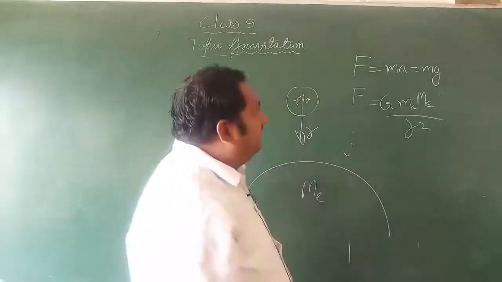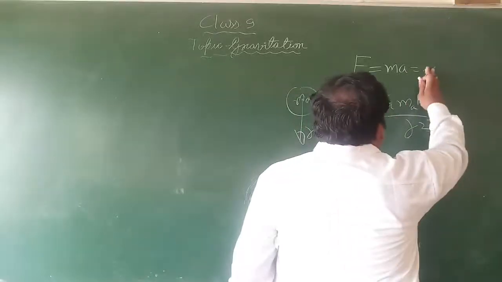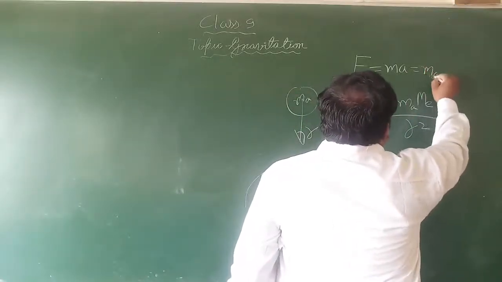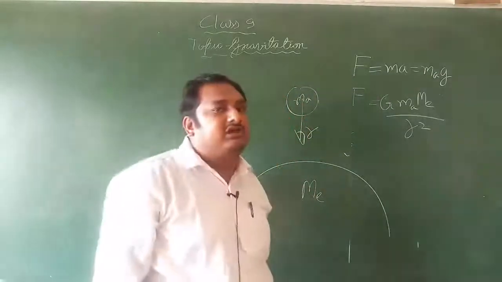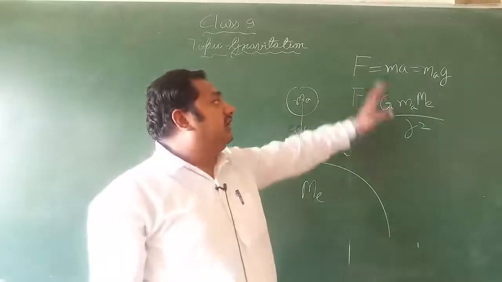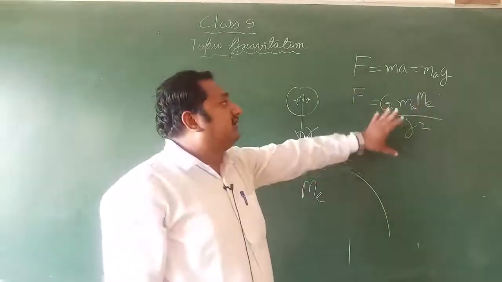Now you can see that F equals mg, where m is the mass of the apple. So here you can see the two equations. On the left hand side the force is common. On the right hand side there are two equations.